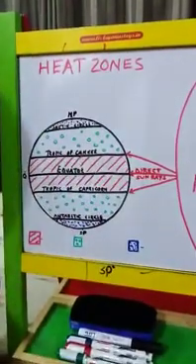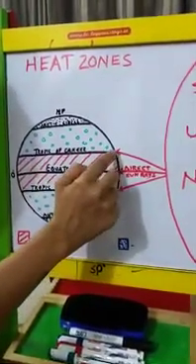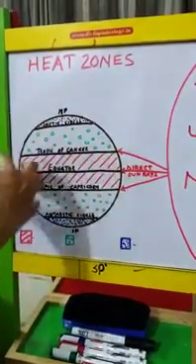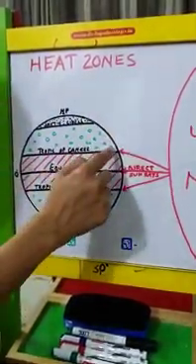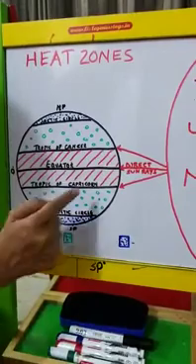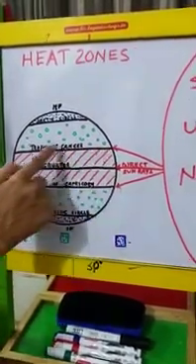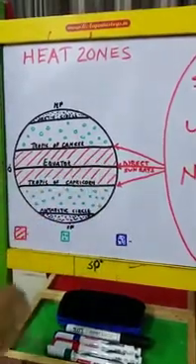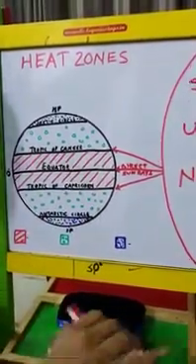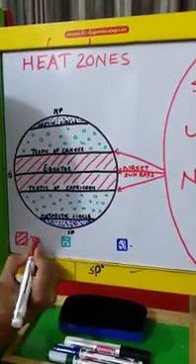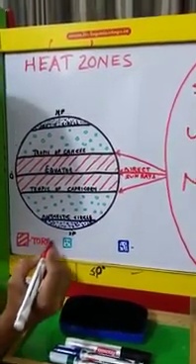So all throughout the year, spring, summer, autumn, winter, the direct rays of the sun are always concentrated between 23.5 degrees north and 23.5 degrees south, making this region the hottest region of the world. This region is known as the torrid zone.